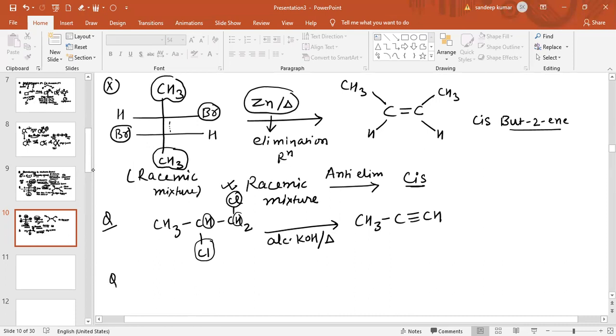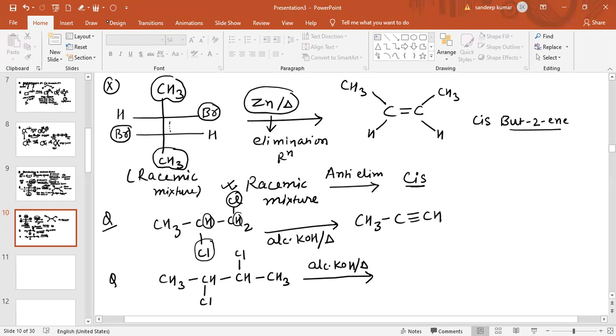Now see another question related to this. If it is like this, CH3, the question is basically this is CH3, on this carbon there is a Cl group, on this carbon there is a Cl group, and also on this carbon atom there is a Cl group, and this is basically the CH3 group, and we are adding alcoholic KOH with heat.